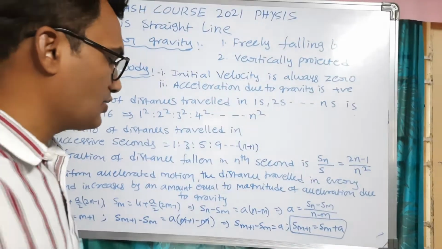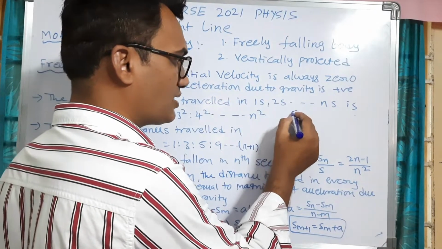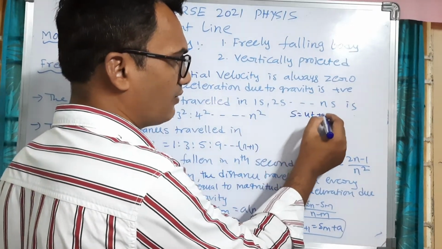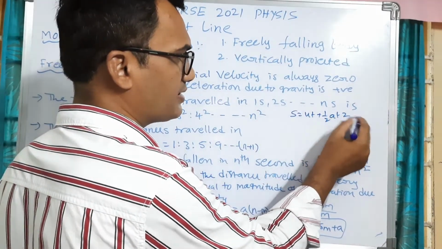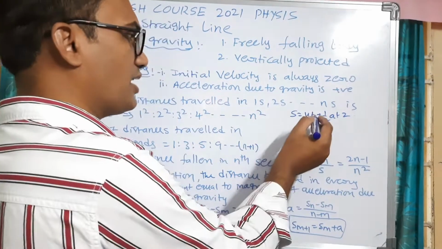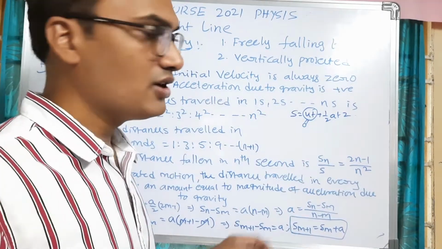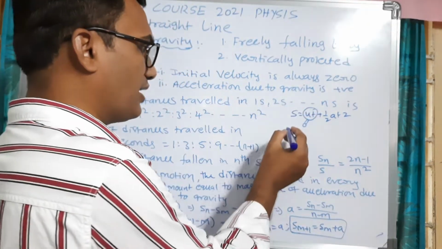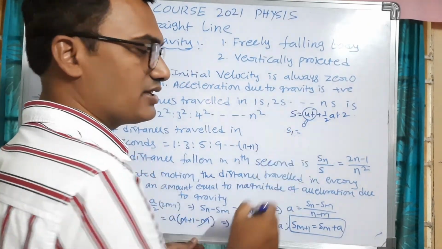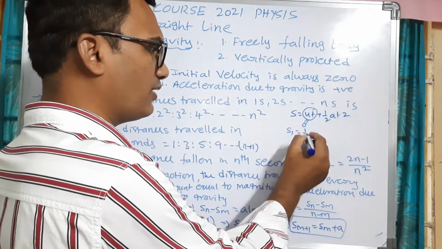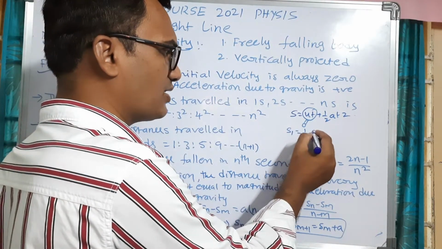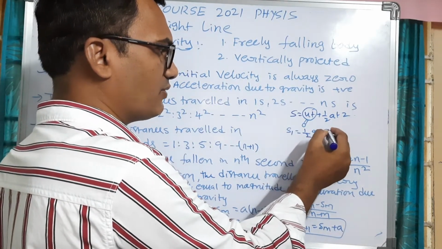How is it? As we know the second equation, s is equal to ut plus half at square. Initial velocity is 0, so the first term becomes 0. Let us take the first second. S1 is equal to half into a, which is acceleration due to gravity g, and t is 1 square.